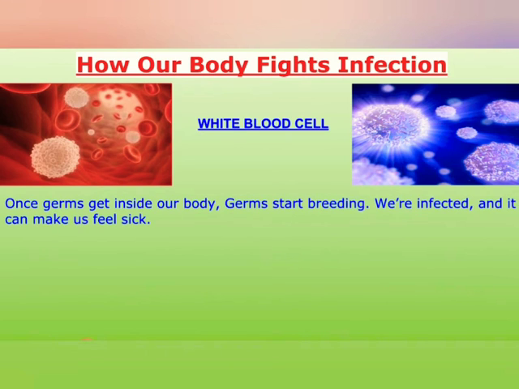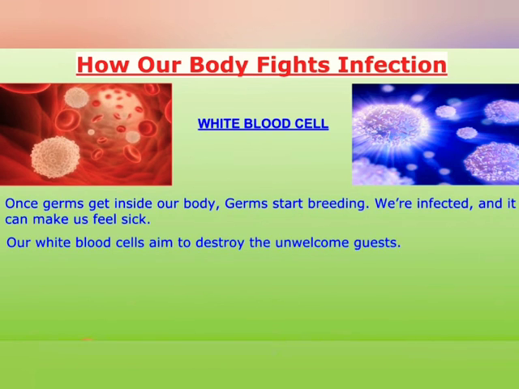We are infected and it can make us feel sick. Our body will get infected and become sick.